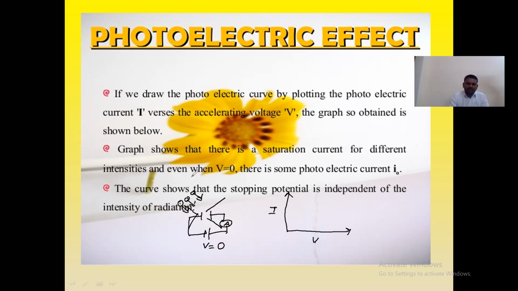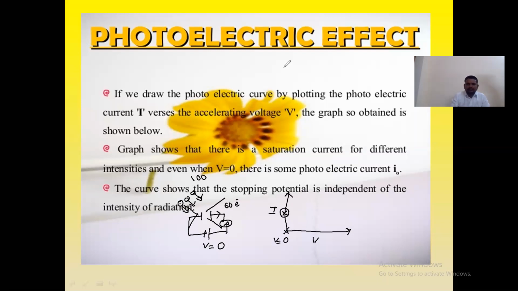Out of these 100 electrons, maybe 60 are passing throughout the circuit, because the metal absorbs some photon energy and then passes the electron. Due to these 60 electrons, even though the potential V is equal to 0, we will get some current.